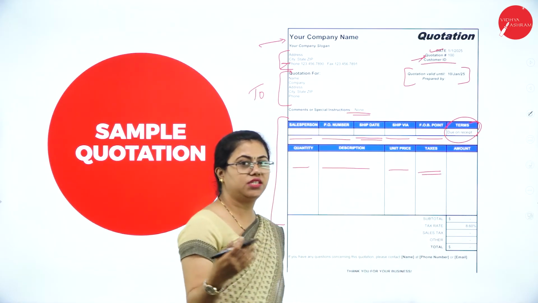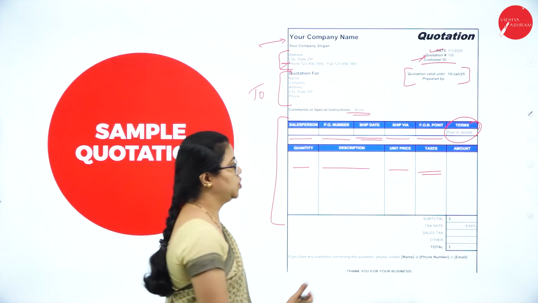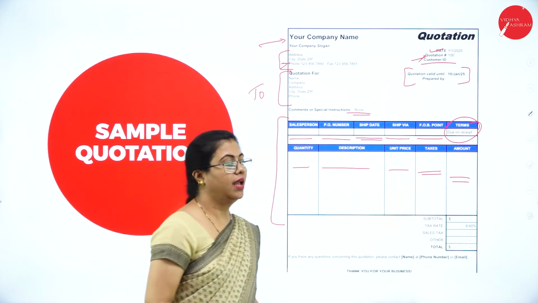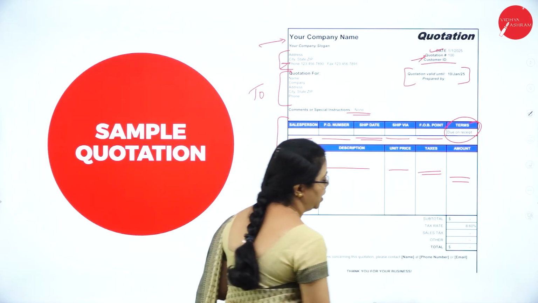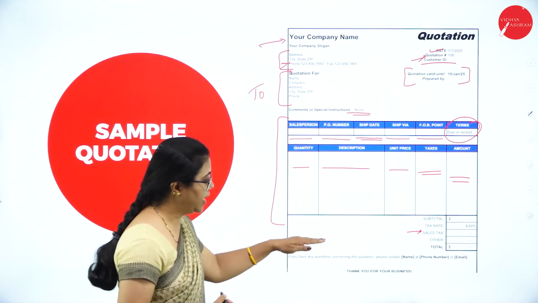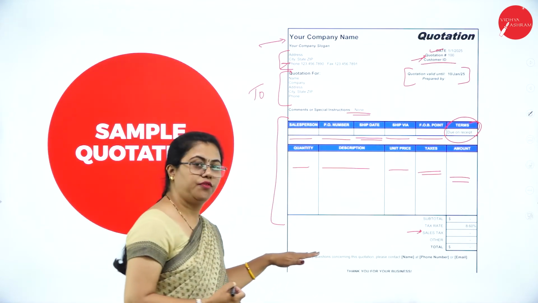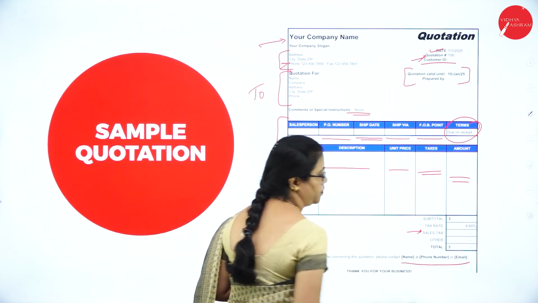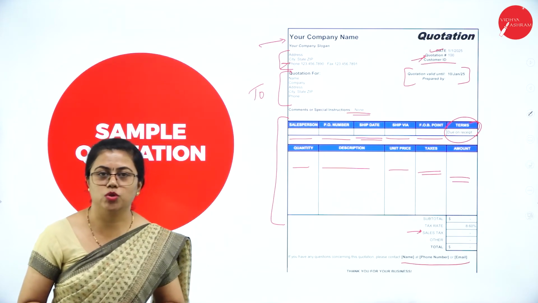You now have GST, SGST, everything, so that you will be specifying, and what is the total amount here. Apart from that, you will also be specifying what is the sales tax. All that will be specified here. And if you have any questions concerning this quotation, please contact whom. The contact person's name is also given.